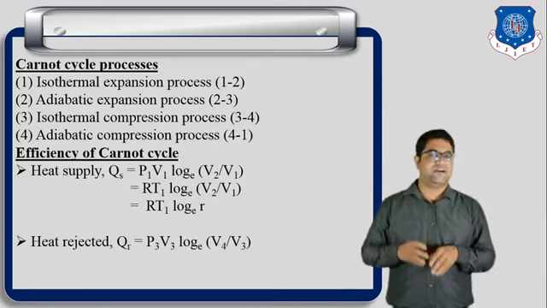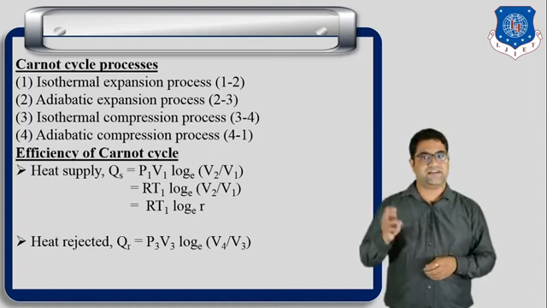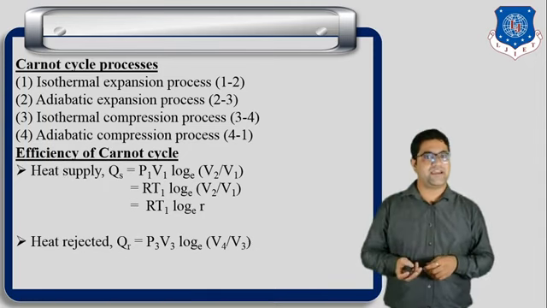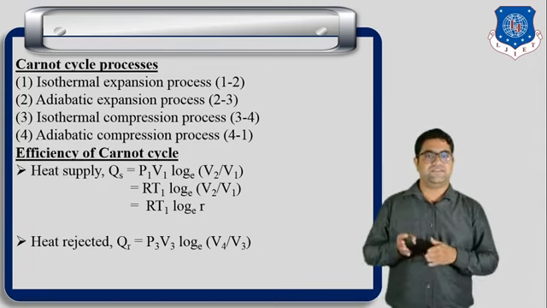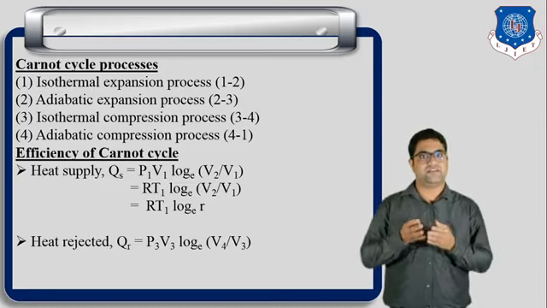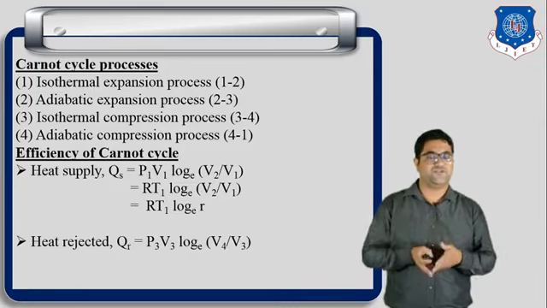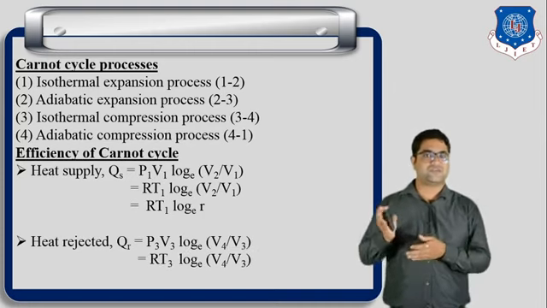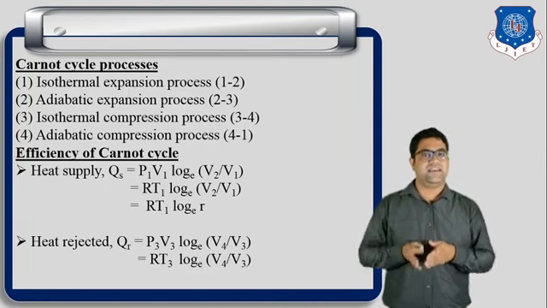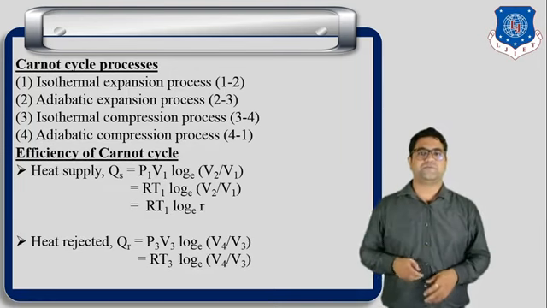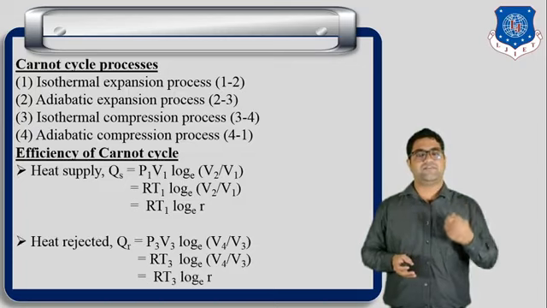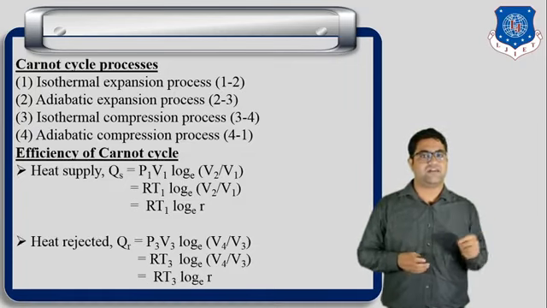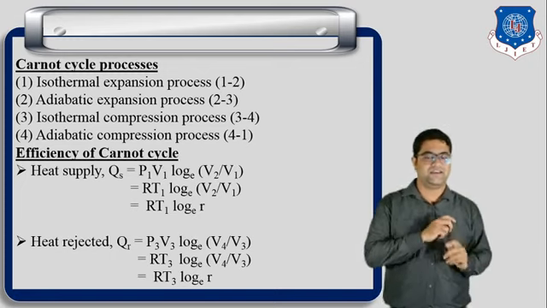Next, heat is rejected. Heat is rejected during the isothermal compression process, process number 3 to 4. So we can again write the same formula, P3V3 ln(V4/V3), because here heat is rejected in process 3 to 4. Similarly, PV equals mRT, so we can write RT3 ln(V4/V3). V4/V3 is the compression ratio r, so we can write RT3 ln r.